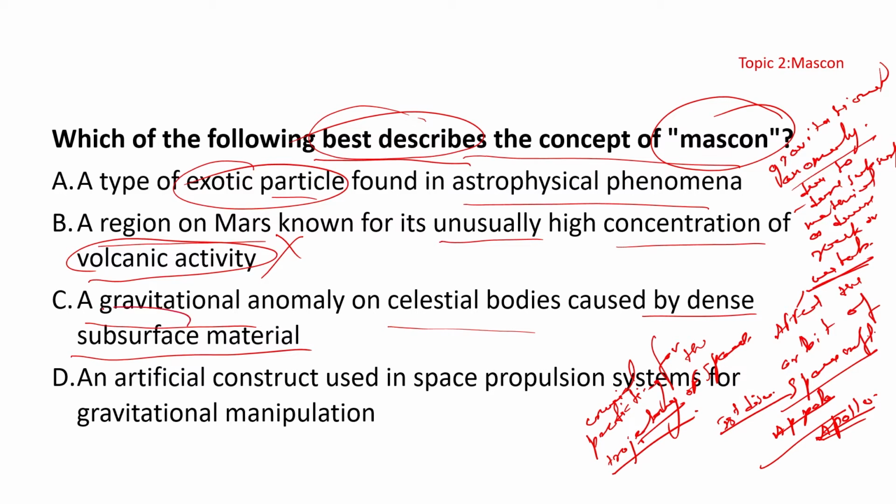As I told you, yes, they are caused by metals and dense rocks in the subsurface material, and they are a gravitational anomaly which has an effect on the orbit of a spacecraft, and they are most important for accurately predicting the trajectory of a spacecraft and planning missions to celestial bodies. So of course C will be the answer here.